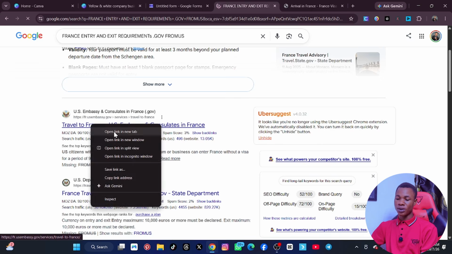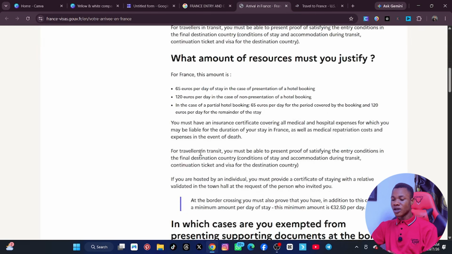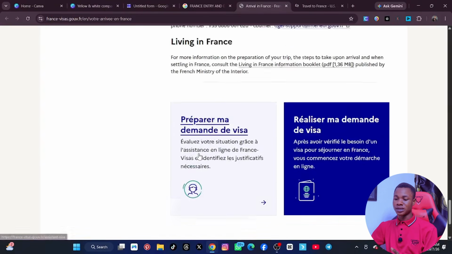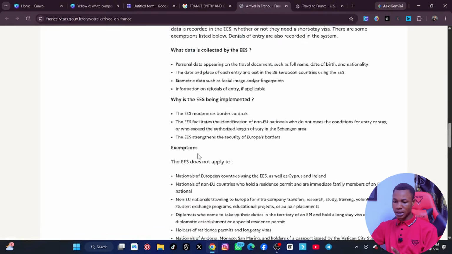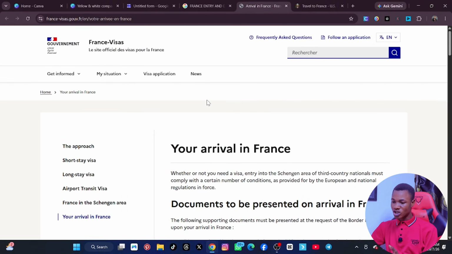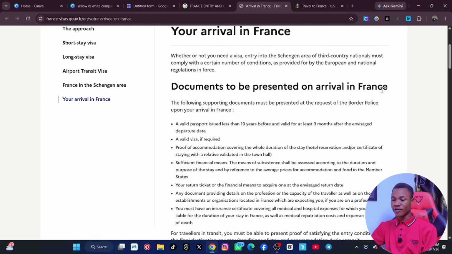Is that okay? So let me open it and try to see. When we go to the website, if you scroll down, you should be able to see the requirement it takes to enter that place. We have not seen any. Let's scroll down and check the whole of the website. You should be able to see documents to be presented on arrival in France. Okay, they are here: a valid passport less than 10 years, a valid visa if required, a proof of occupancy.